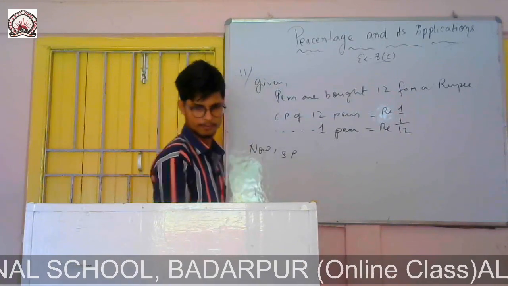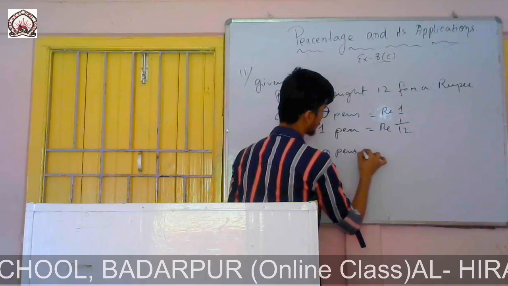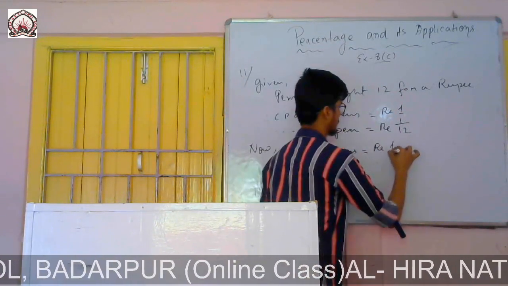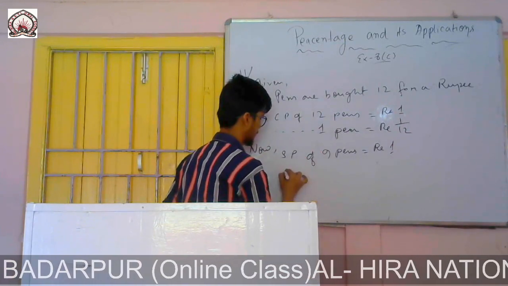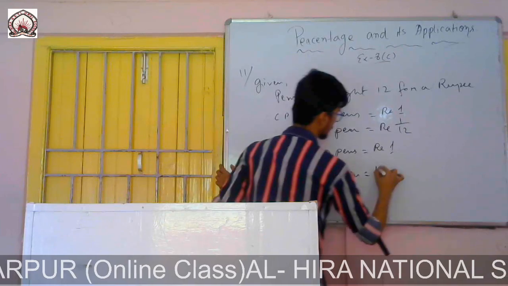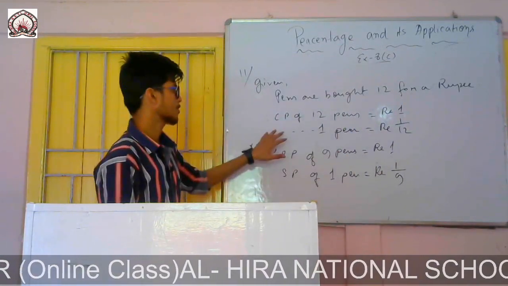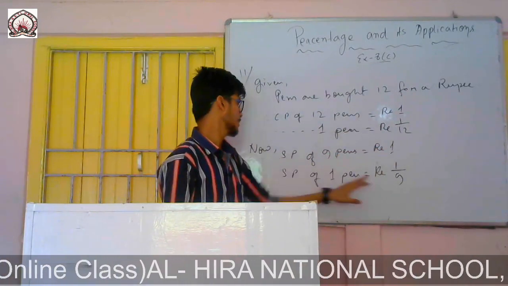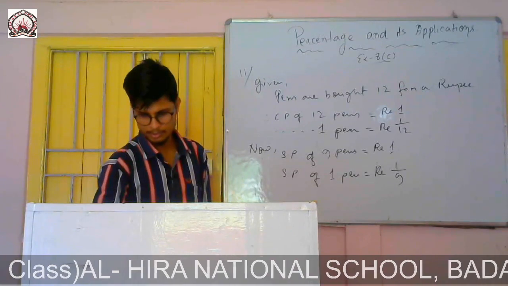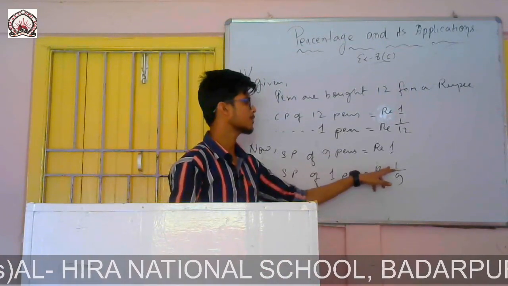Now it is given the SP of 9 pens is again rupees 1. Therefore, the SP of 1 pen equals 1 by 9. So the cost price of 1 pen is 1 by 12, and the selling price of 1 pen is 1 by 9. The question is to find the gain percent.